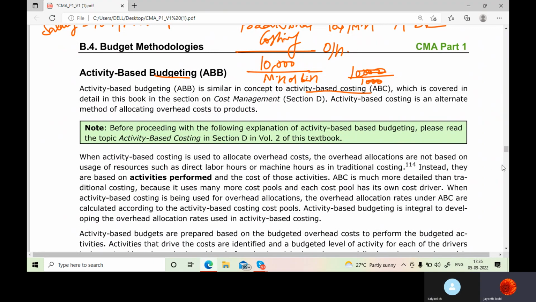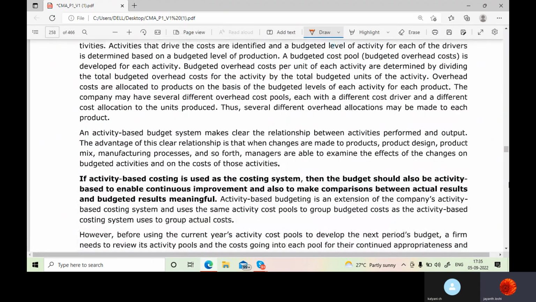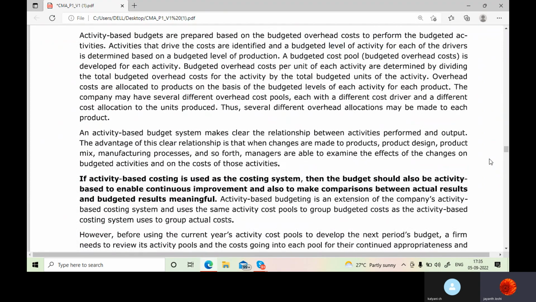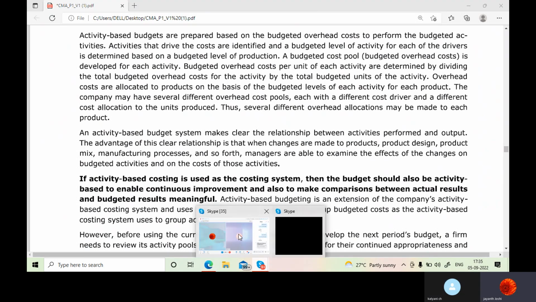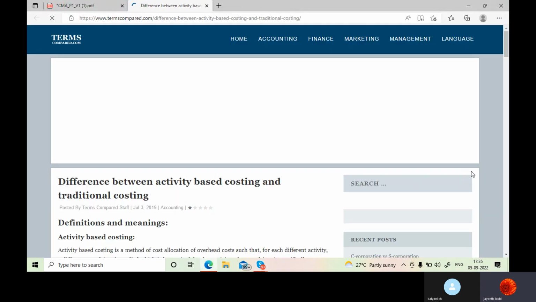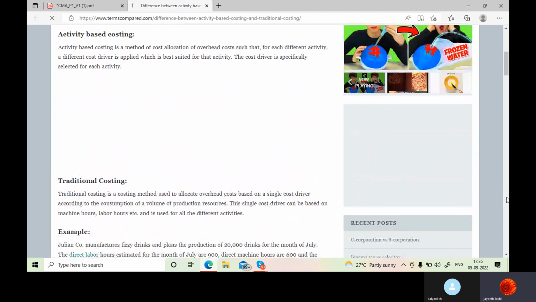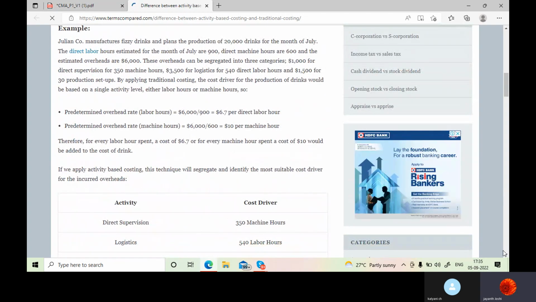Now here there were three activities, correct? For those three activities, we are having different overheads and different levels of machine hours. We are doing those different activities at different levels, employing different resources for that.